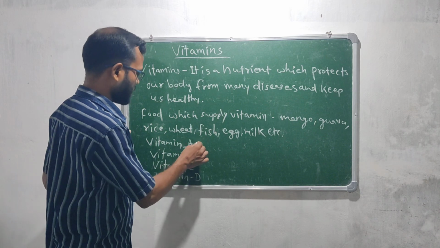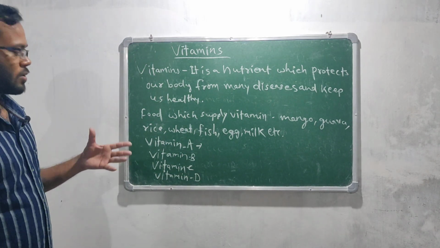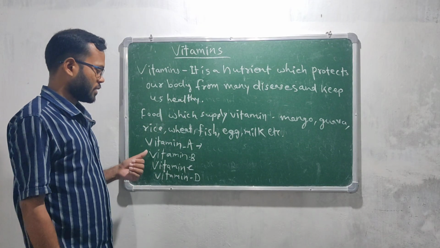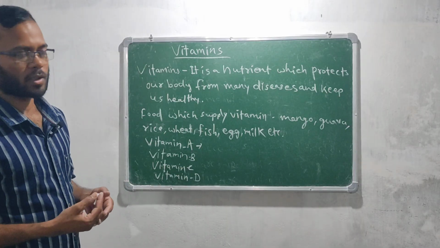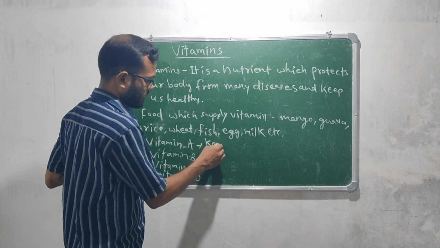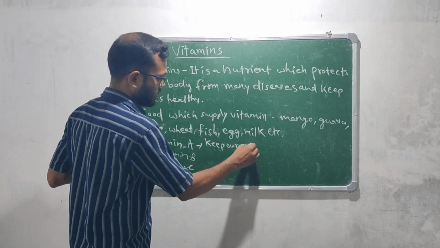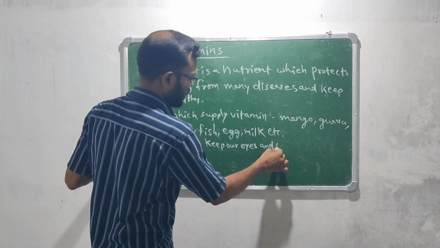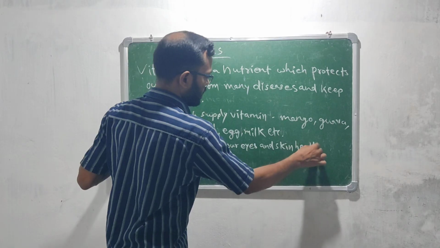So first of all, vitamin A. What is the role of vitamin A? Like its function. What does vitamin A do in our body? Vitamin A keeps our eyes and skin healthy.